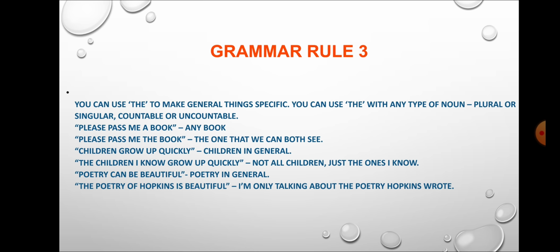Now this is grammar rule number 3. You can use the to make general things specific. That means you can show specific things with the help of the article the. You can use the with any type of noun, plural or singular, countable or uncountable. Now here some examples are given. Please pass me a book. So that book can be any book. But when we are saying, please pass me the book, it means the one that we can both see.